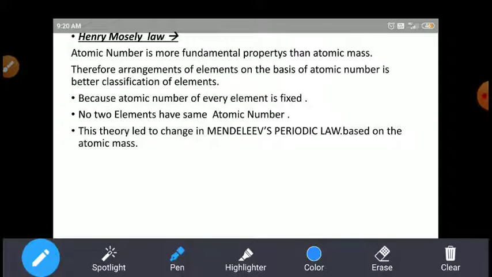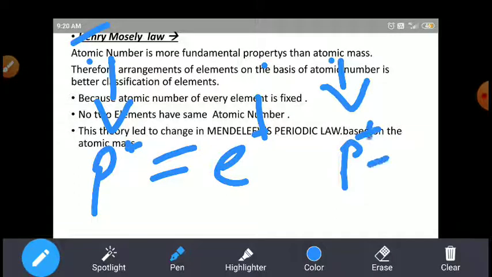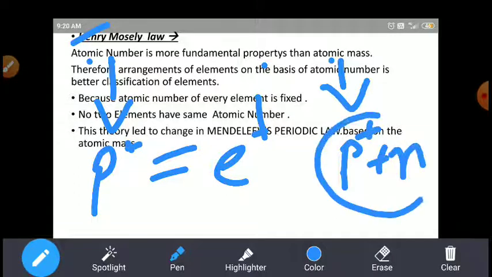So the next law is the Henry Moseley experiment. The atomic number is a more fundamental property than the atomic mass. The Henry Moseley states what the atomic numbers are. Atomic number means, students, the total number of protons is equal to the total number of electrons, called the atomic number, and the atomic mass means the number of protons plus neutrons collectively known as the atomic mass.